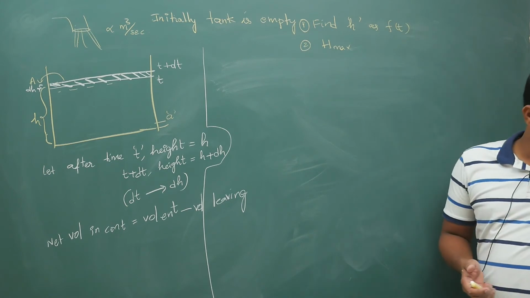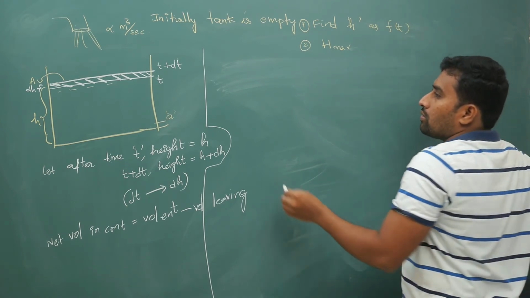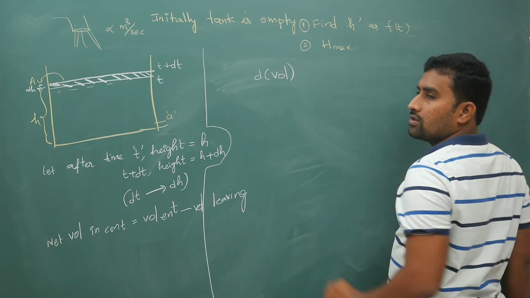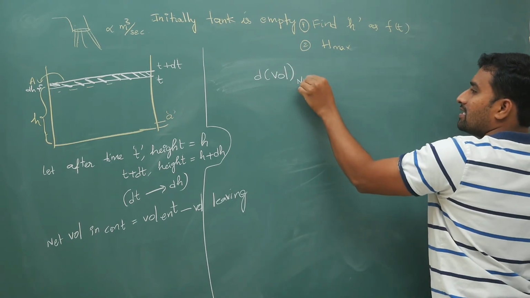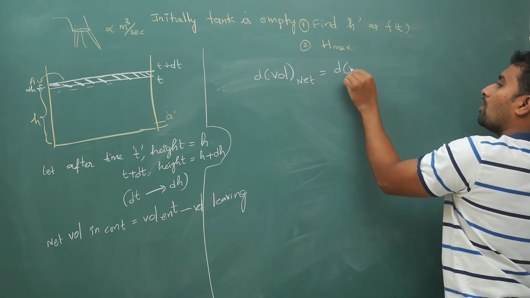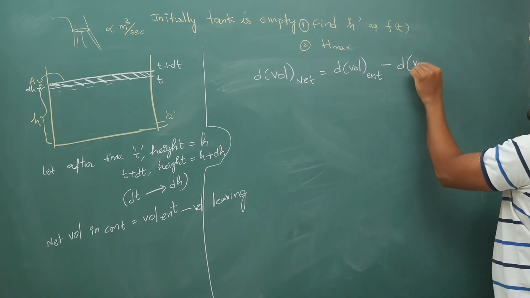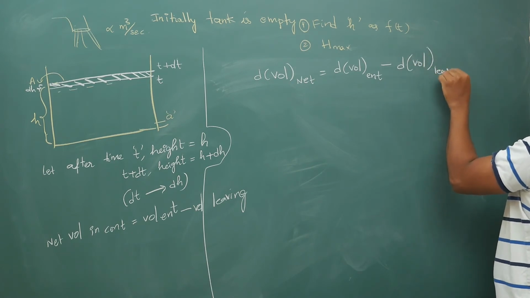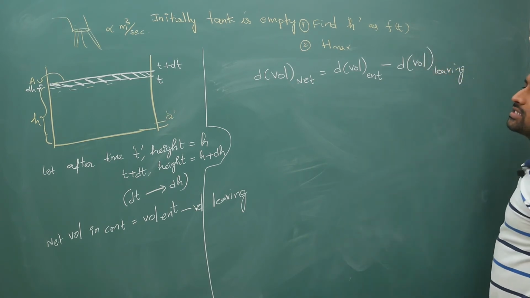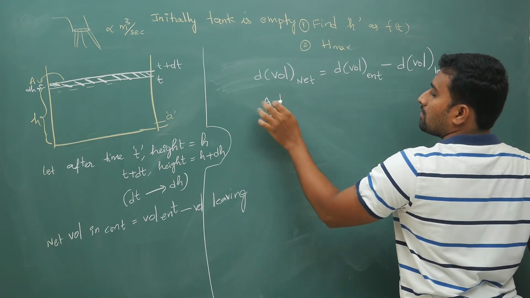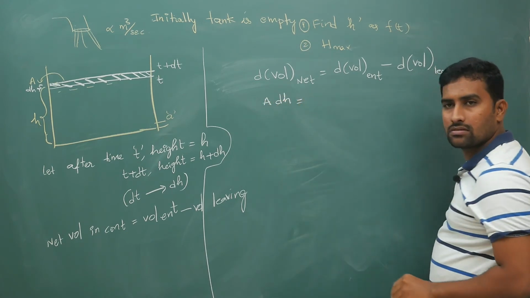Now the net volume is the volume entering minus the volume leaving, per unit time, where dt will cancel off. So this becomes A times dh.